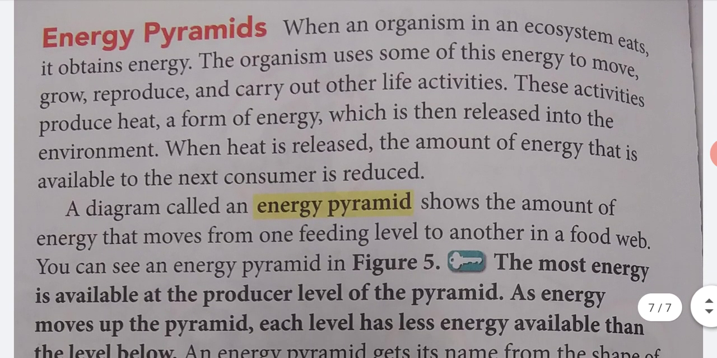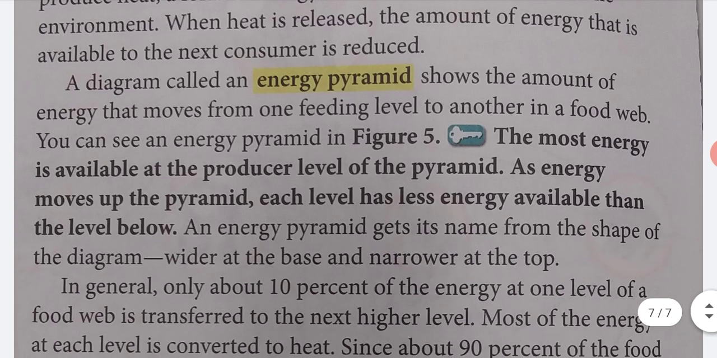Energy pyramids. When an organism in an ecosystem eats, it obtains energy. The organism uses some of this energy to move, grow, reproduce, and carry out other life activities. These activities produce heat, a form of energy, which is then released into the environment. When heat is released, the amount of energy that is available to the next consumer is reduced.